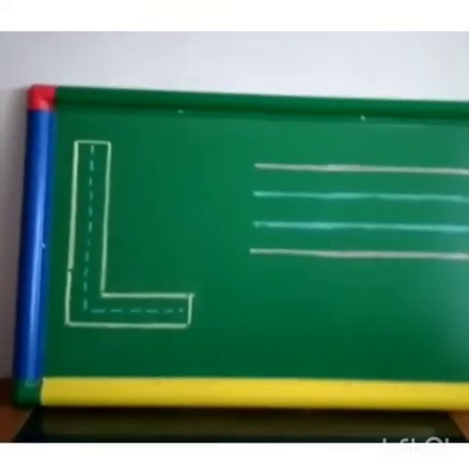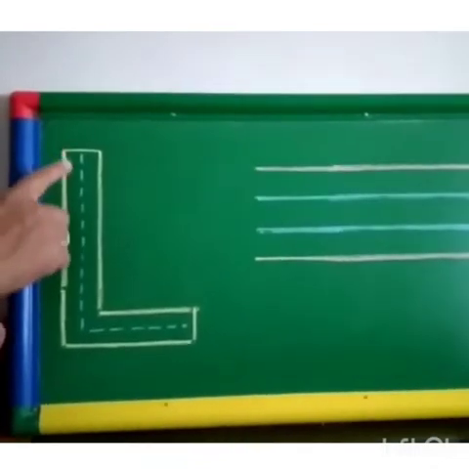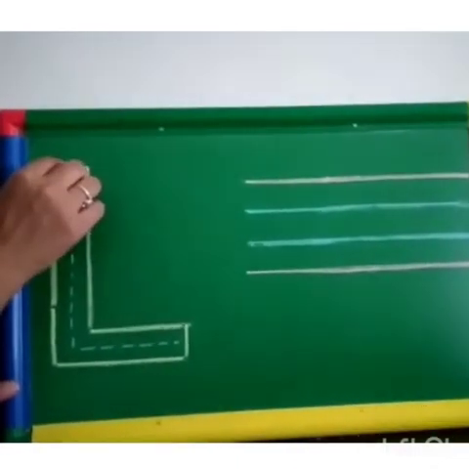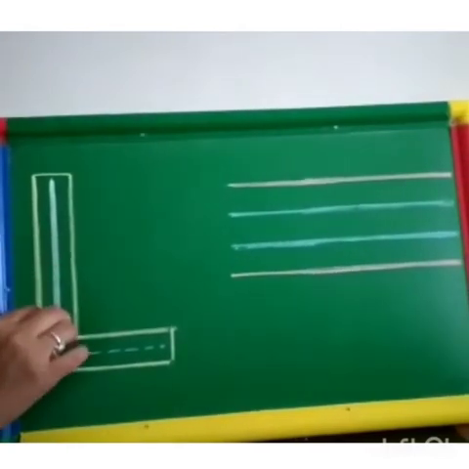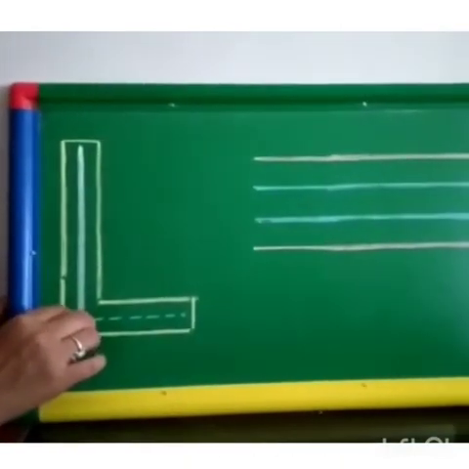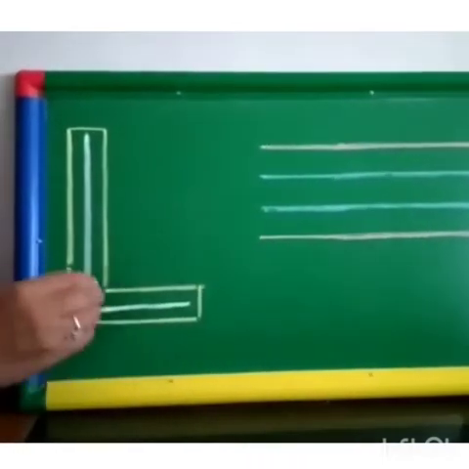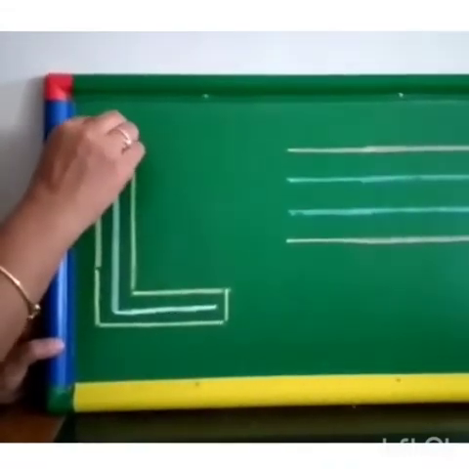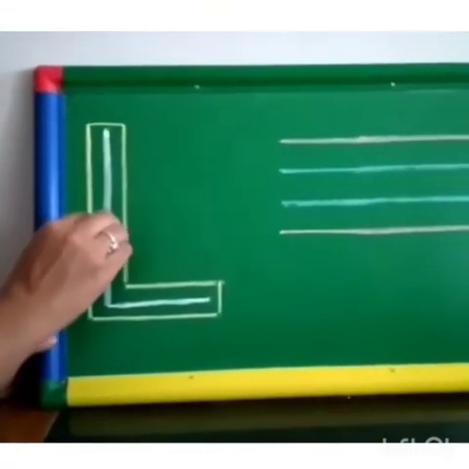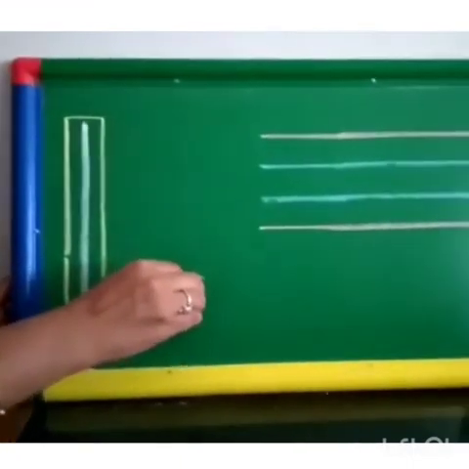Kids, do you want to learn how to write capital letter L? Let's start. We have to follow this dotted line. First, we will do a standing line. Then a slipping line. With the help of two patterns, we will do L, right? Standing line and slipping line.